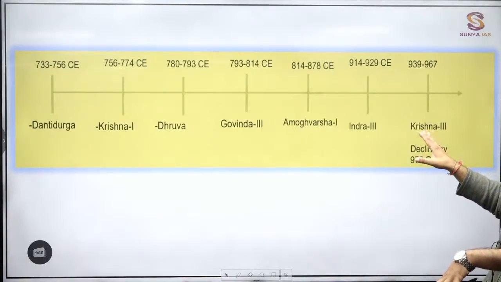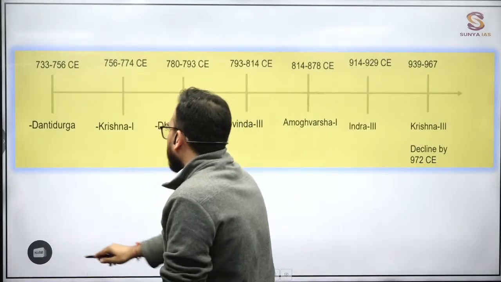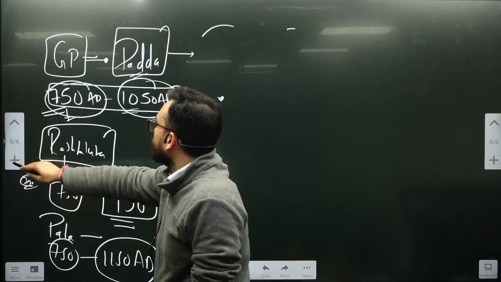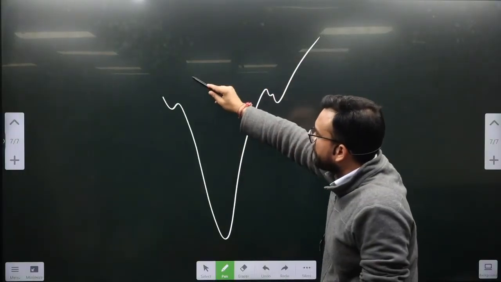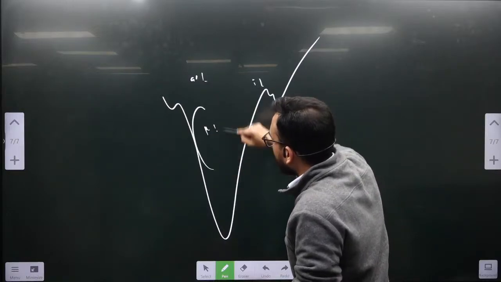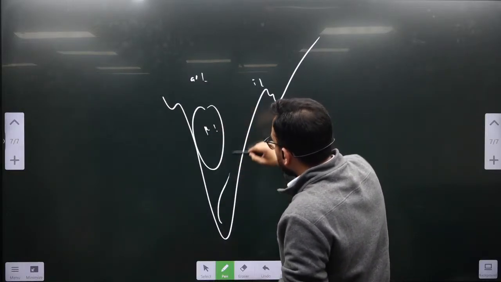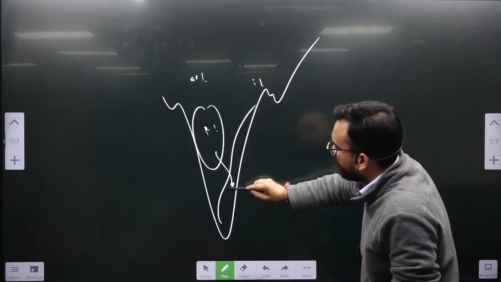Why is he important? Cholas, right? Look, the 950s is the time frame. The Gurjara-Pratiharas will be declining, the Palas will be declining, the Rashtrakutas will also be declining. But under Krishna III, you will see that the Imperial Cholas are rising. And Krishna III is responsible for defeating the Imperial Cholas.